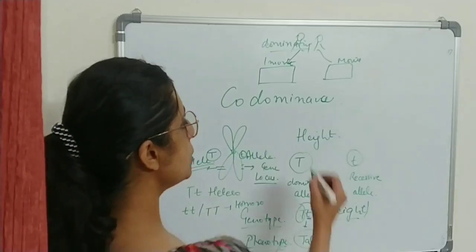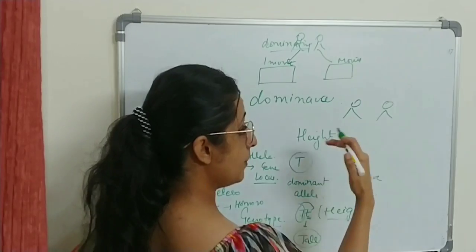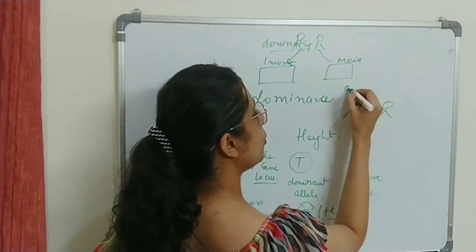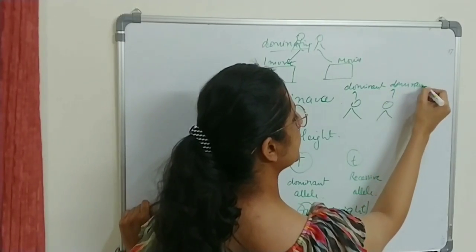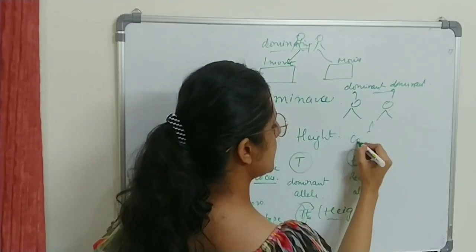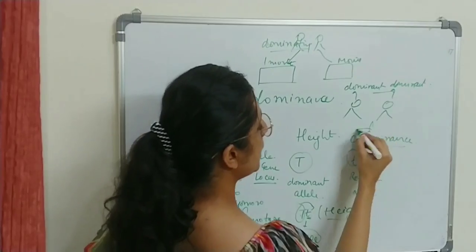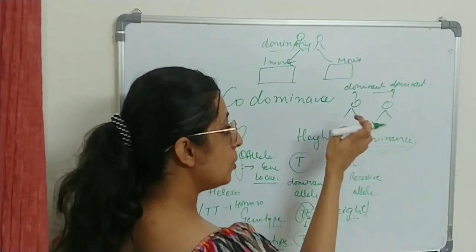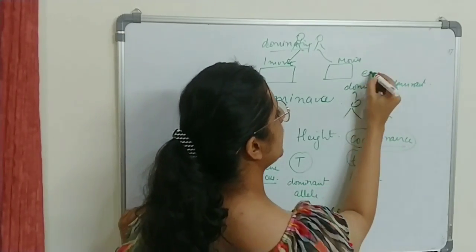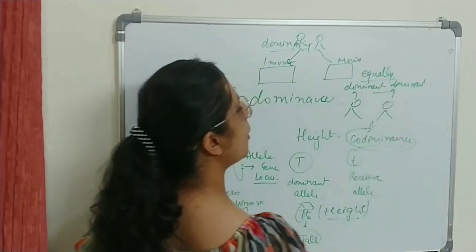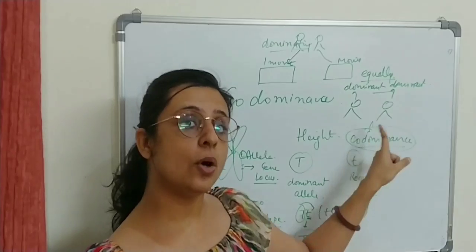But if in case two friends are there and nobody is able to be recessive in front of the other, both want to be dominant or both are equally dominating, so what will they say? They will decide on codominance. They will both be able to express themselves and decide a movie together. Nobody is more dominating, nobody is more recessive. They are both equally dominating. When both the alleles are equally dominating and are able to express themselves equally, it is a codominant character.